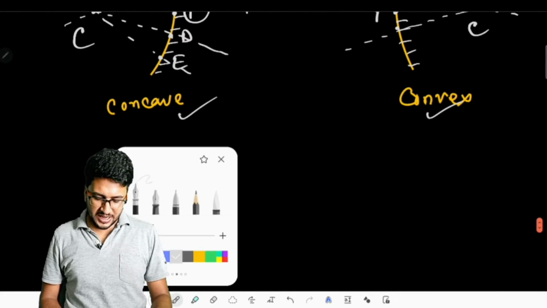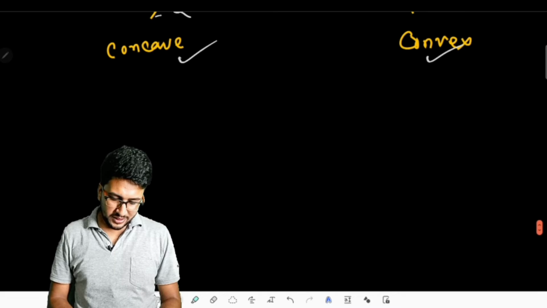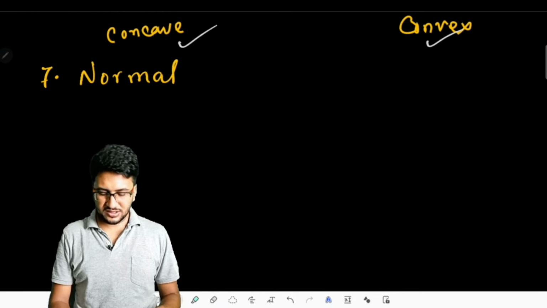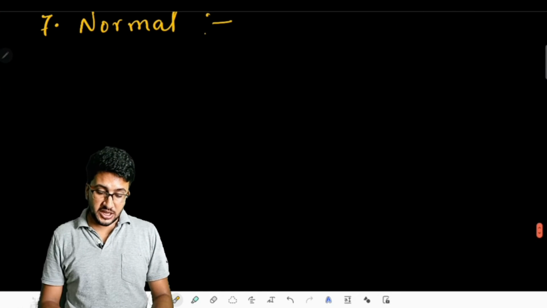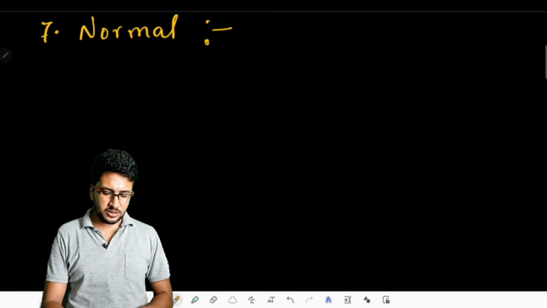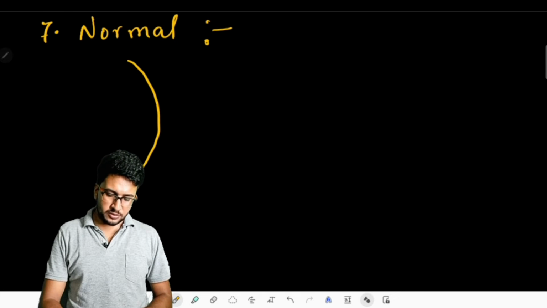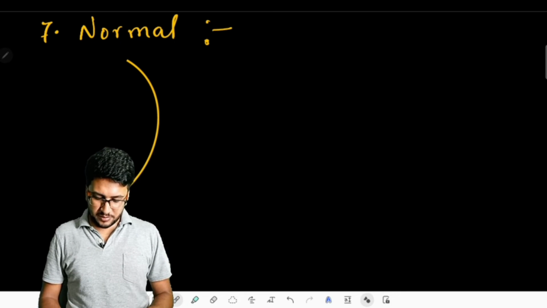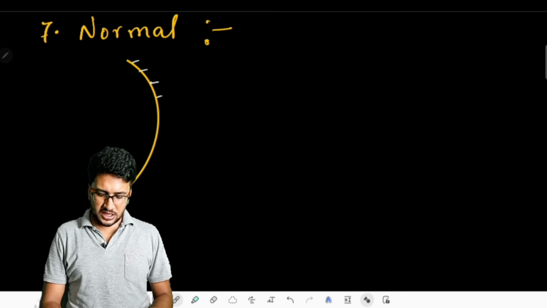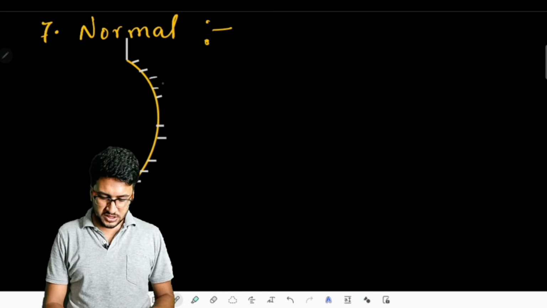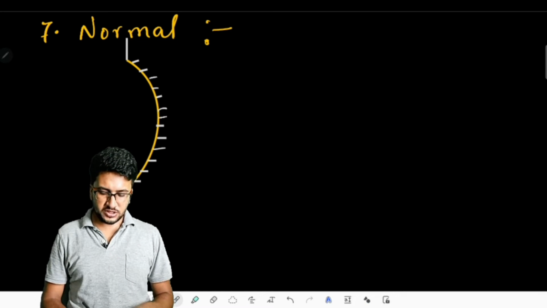The next point to highlight is the normal. What does this normal actually mean to us? Suppose we are asked to draw a normal to a spherical mirror. How can you draw the normal to a spherical mirror? Firstly, you should take one spherical mirror. Then what can be done? Then choose any point on the mirror to which you need to draw the normal.